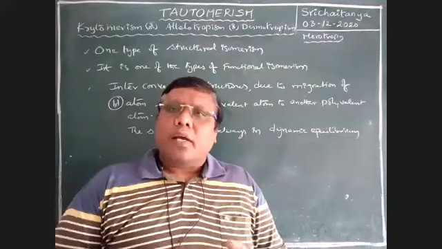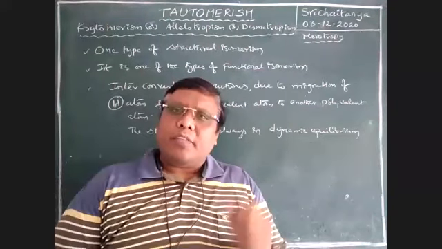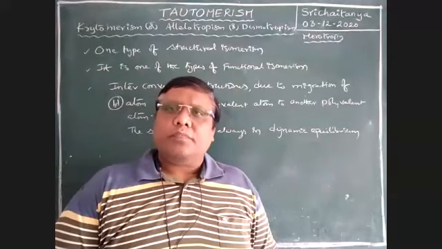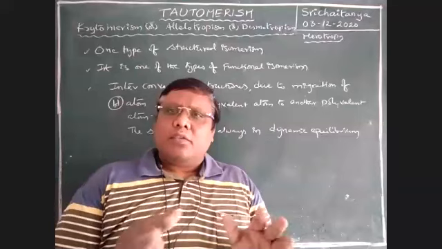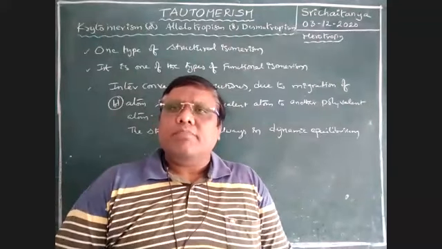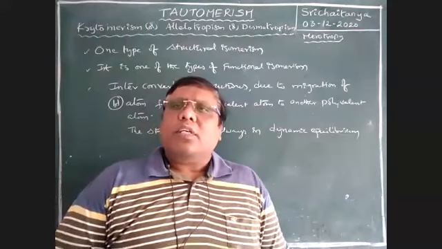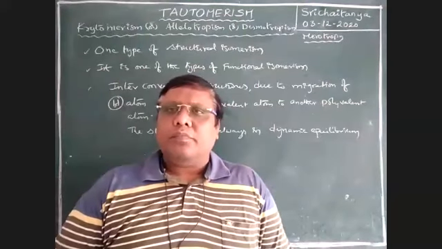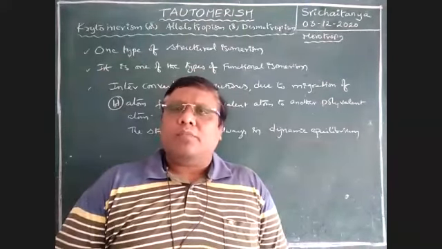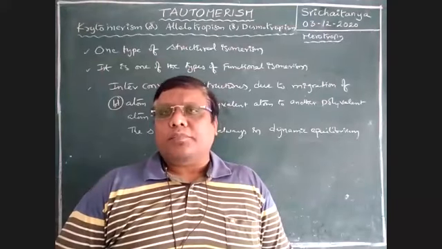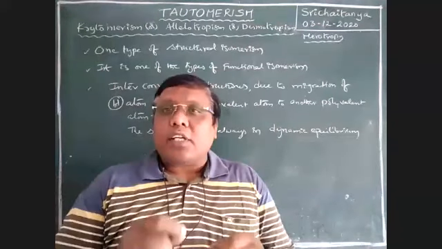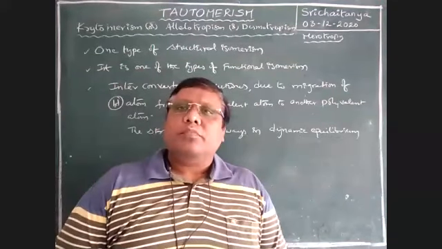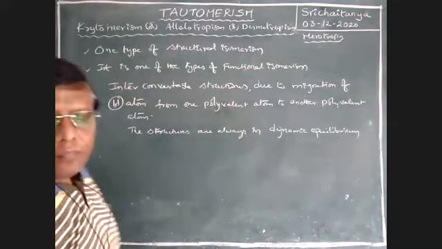Because of that dynamic equilibrium, tautomerism is also called dynamic isomerism. This is simple information. Now, sir, how do we identify whether tautomerism is there or not? What are the structural requirements to show this tautomerism?